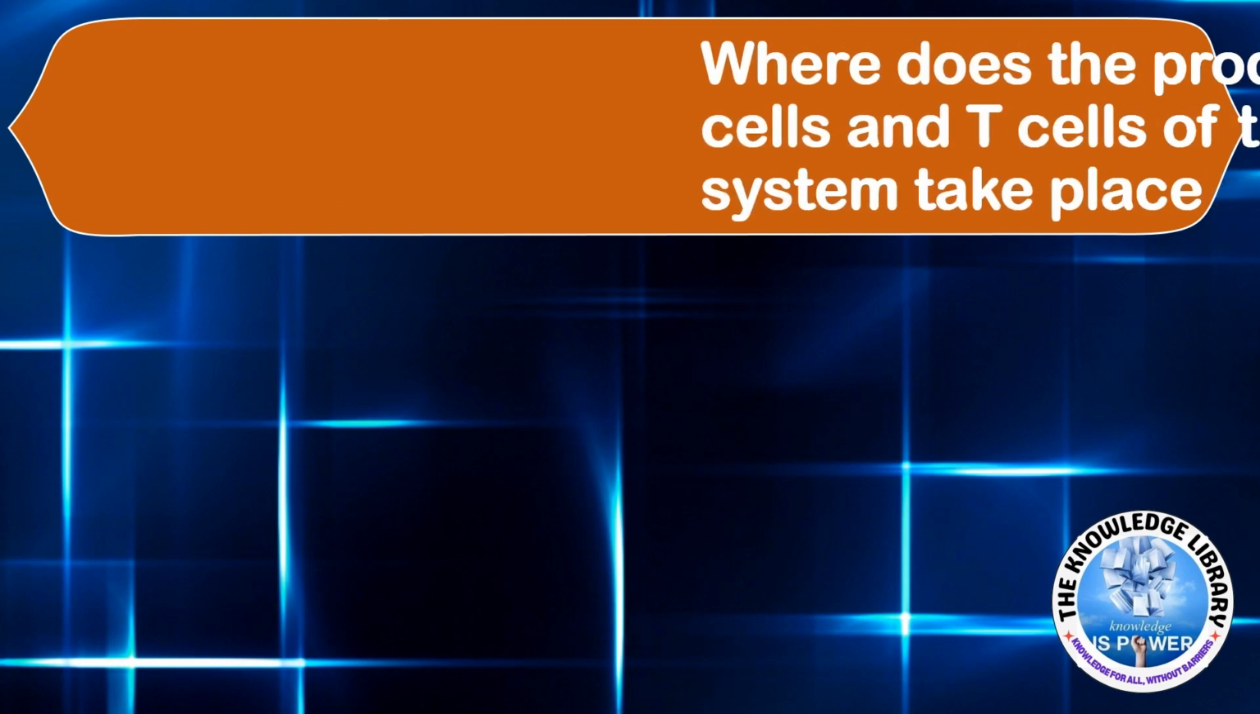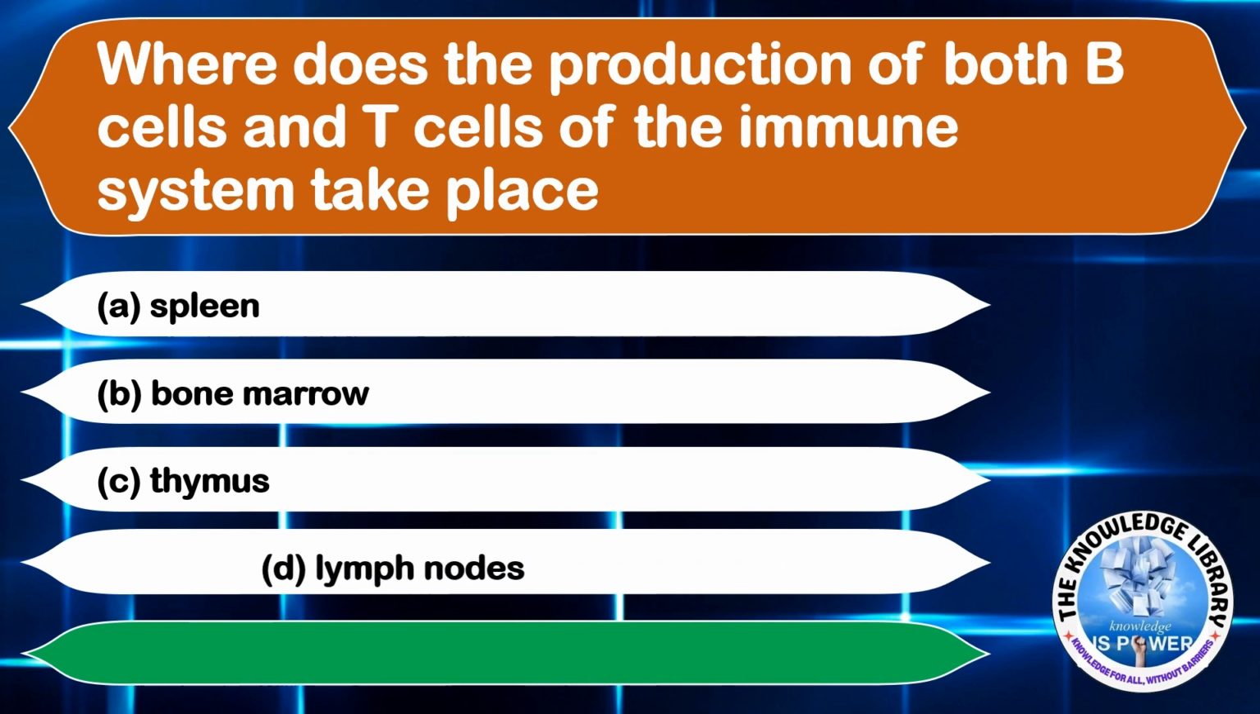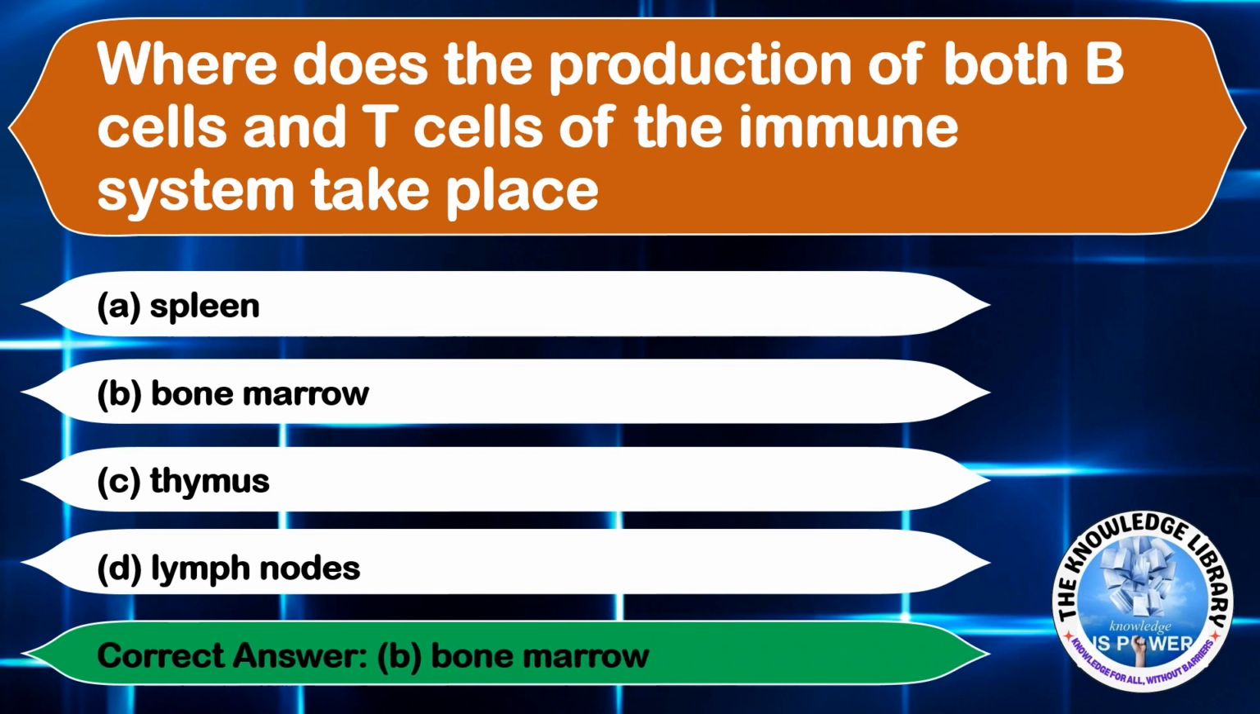Where does the production of both B cells and T cells of the human system take place? Option A, spleen. Option B, bone marrow. Option C, thymus. And option D, lymph nodes. The correct answer is option B, bone marrow. Moving on to the next question.